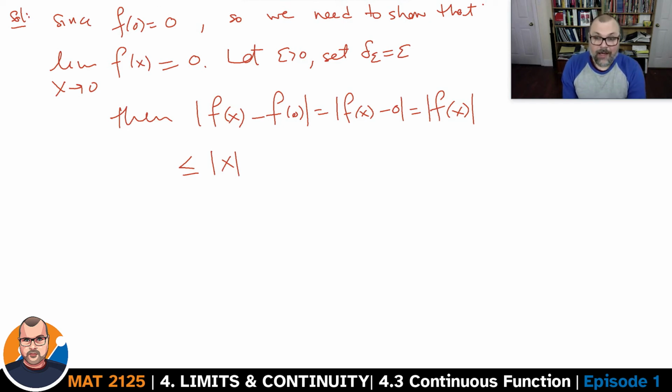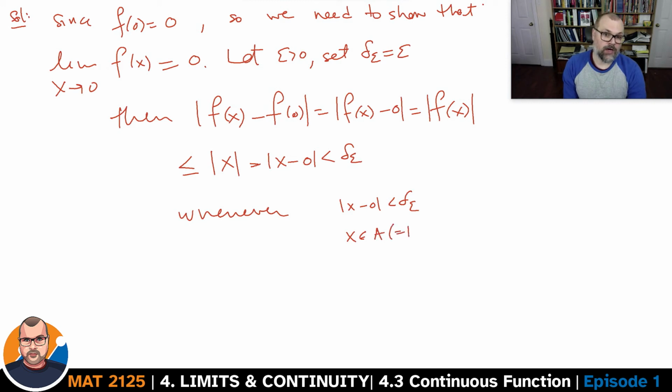Now this absolute value of x, I can rewrite it as the absolute value of x minus 0. And then I'm assuming that this is less than delta epsilon whenever, of course, x minus 0 is smaller than delta epsilon, and x belongs to the domain A, which in this case was R. So all good. And delta epsilon was set equal to epsilon.